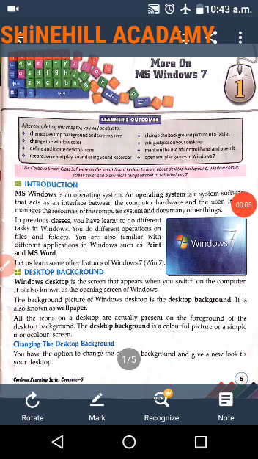Dear students, today computer science class. Now we are going to start lesson number 1. The lesson topic is More on MS Windows 7.